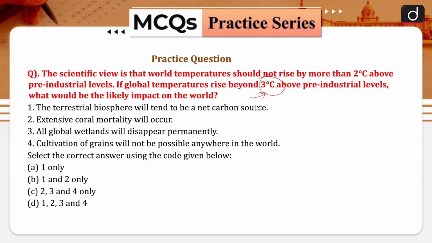Okay, the terrestrial biosphere will tend to be a net carbon source. Second is, extensive coral mortality will occur. Third is, all global wetlands will disappear permanently. Fourth is, cultivation of grains will not be possible anywhere in the world. Select the correct answer using the code given below. So you have to choose the correct statements, and accordingly you can choose the correct answer and reply in the comment box. So I hope this is clear.